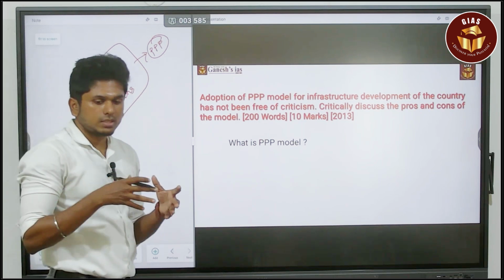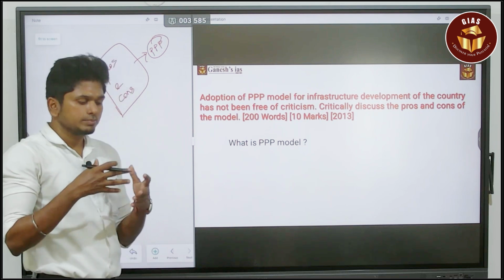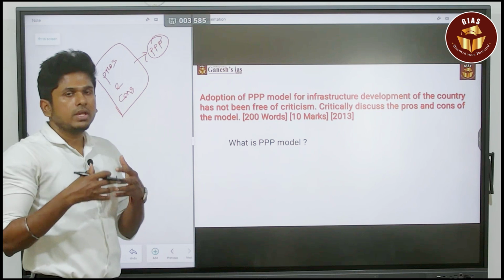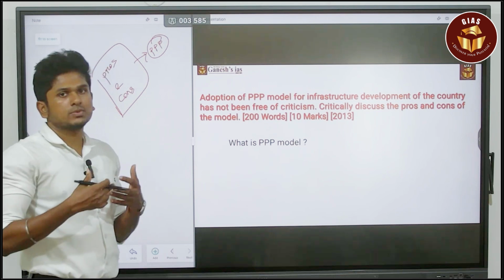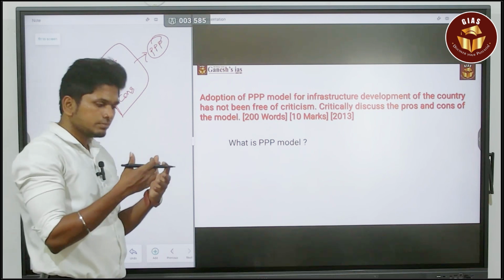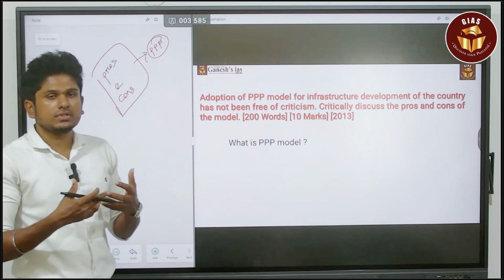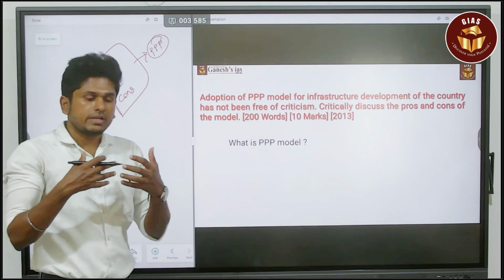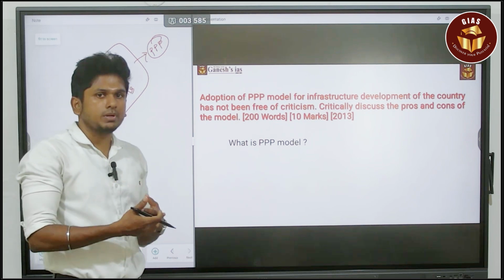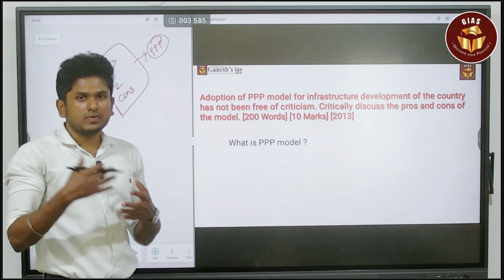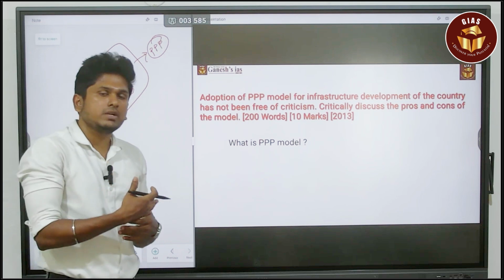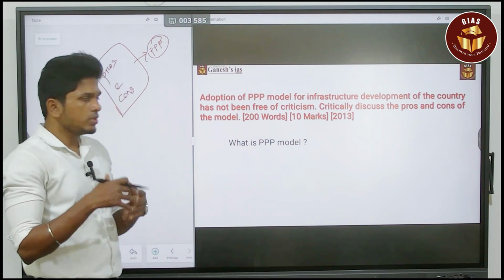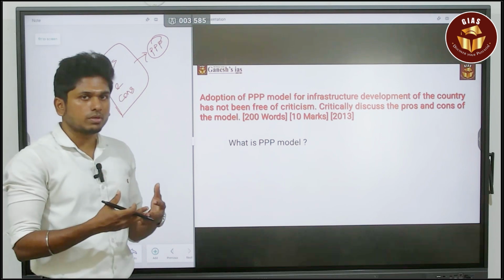You can say that it is the collaboration or the coordination between the private player and the public player. For example, you can put road transport, or else you can put the air services, airport services. For example, Delhi airport is created on the basis of the triple P model. Mumbai airport, even Chennai airport. So everything is created by the triple P model only. So you can put examples like that. In that way you have to give the intro part.